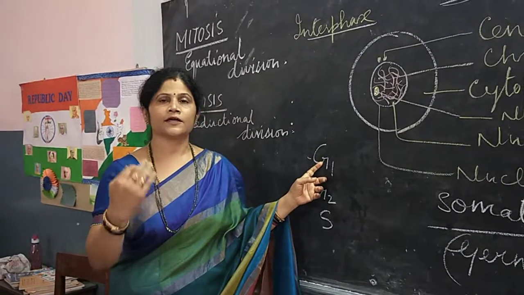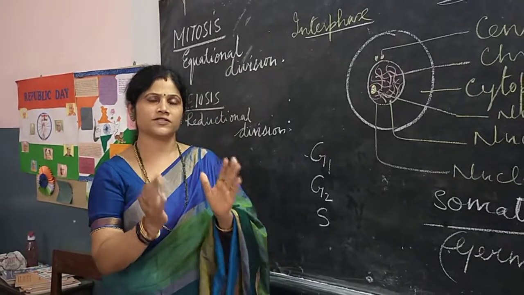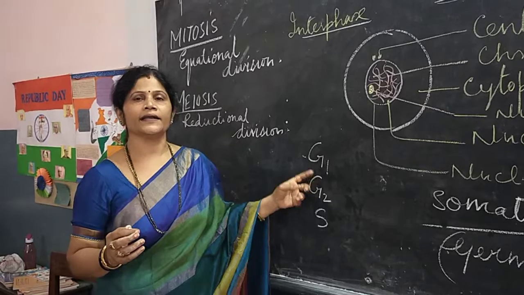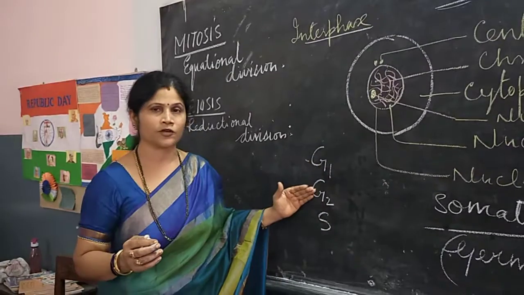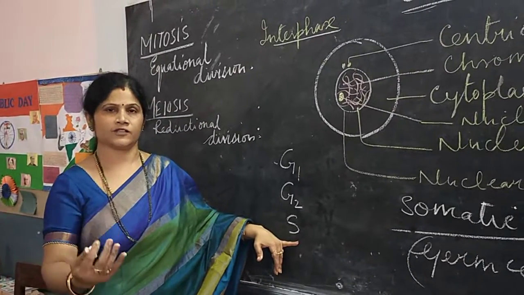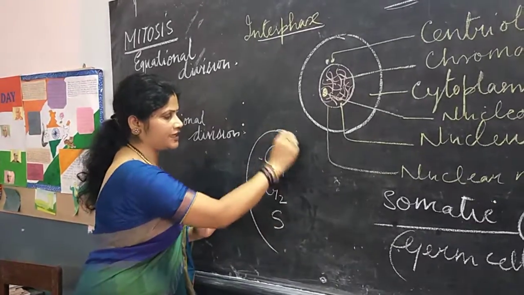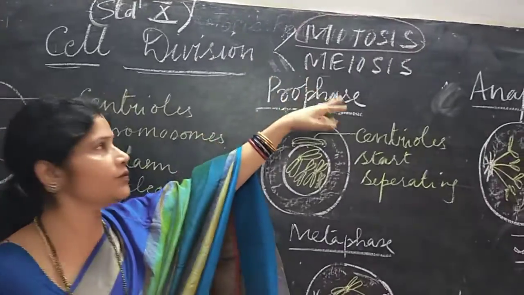The chromosomes, nucleus, and cell membrane, all these structures increase, and RNA and protein synthesis take place in the growth phases, and in the synthesis phase, synthesis of DNA takes place. So during these three phases of the cell cycle, these two types of divisions continue,